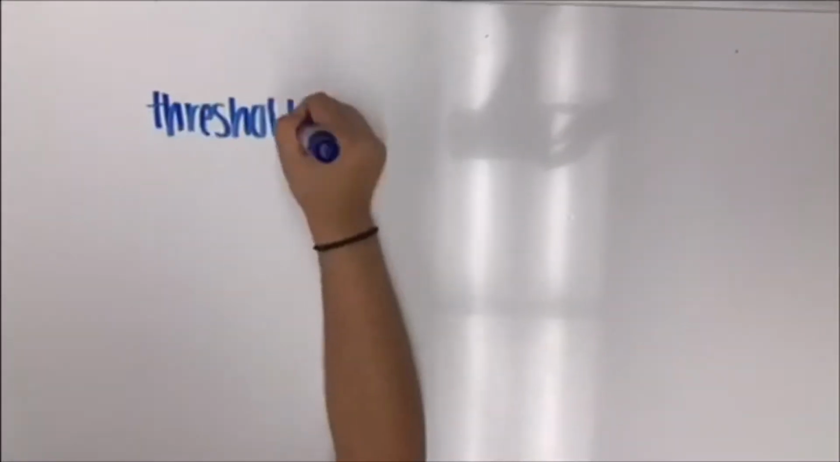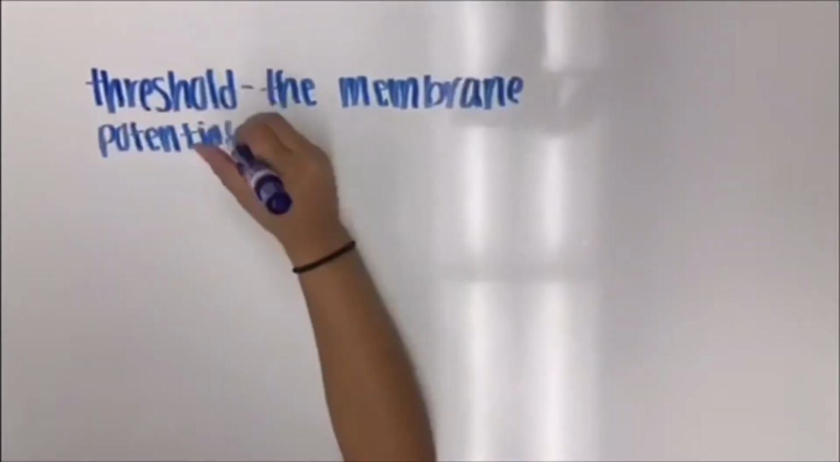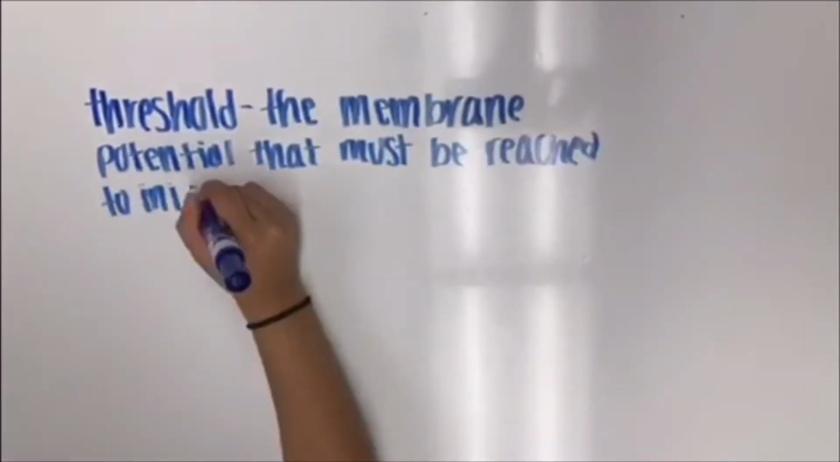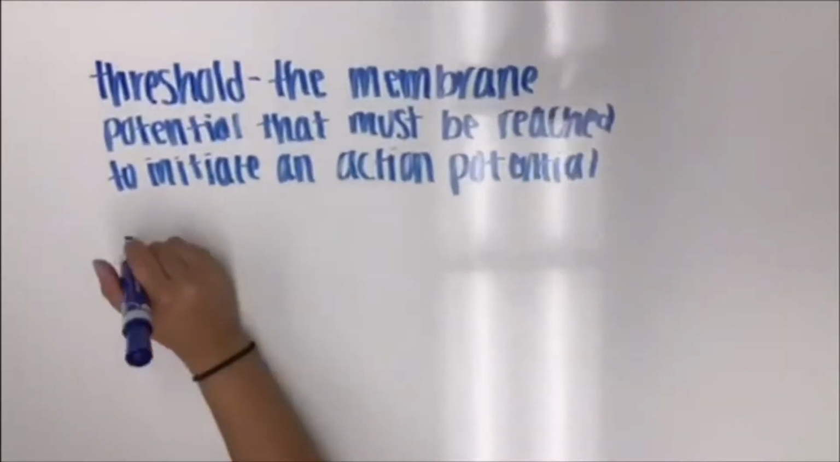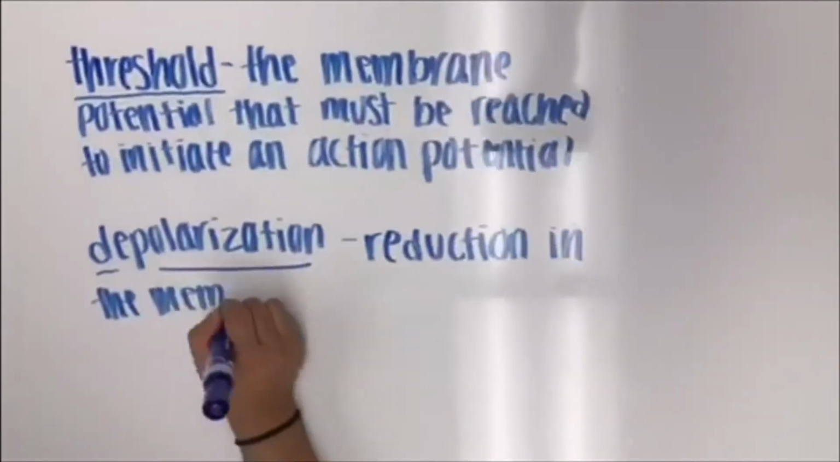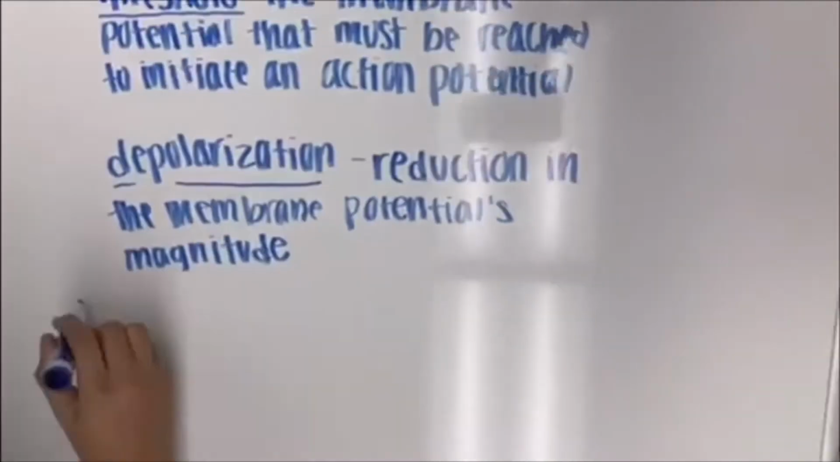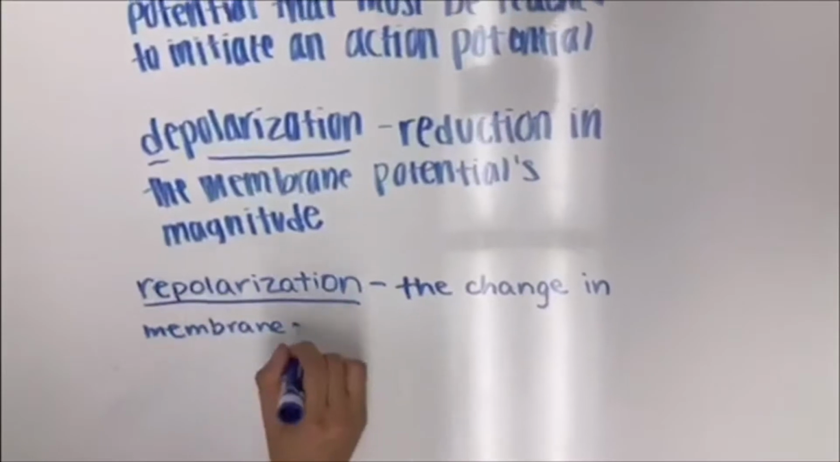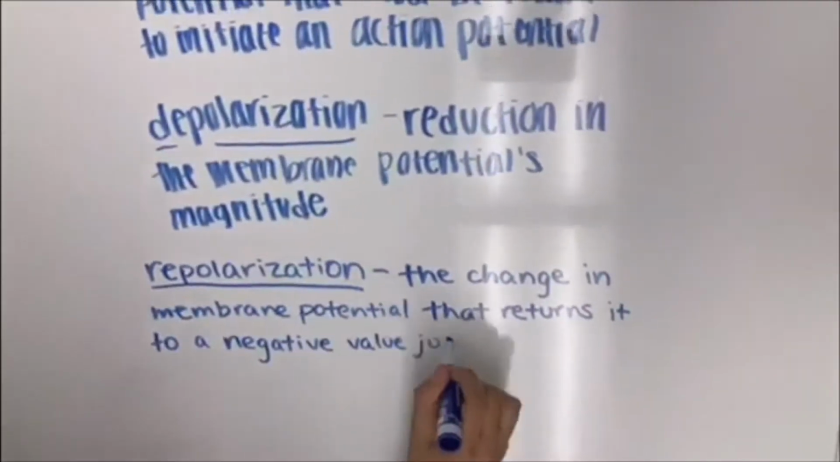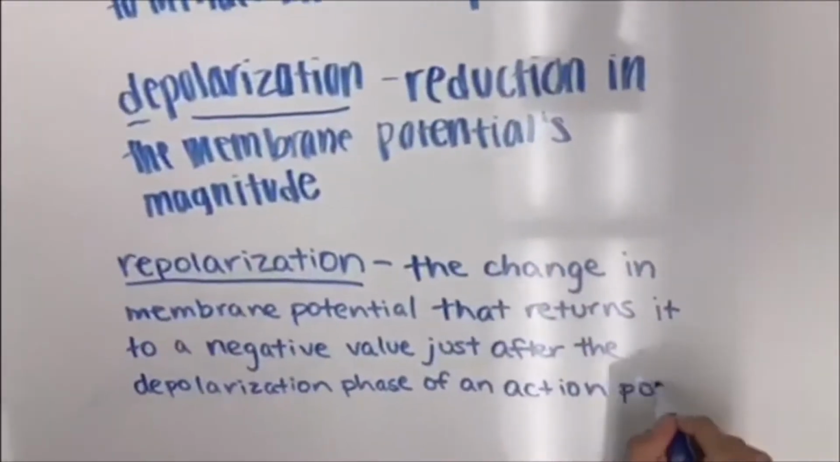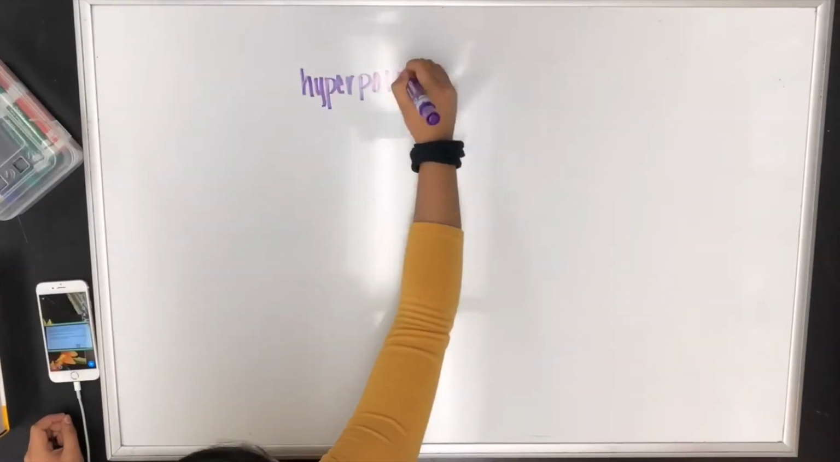Threshold is the membrane potential that must be reached to initiate an action potential. Depolarization is the reduction in the membrane's potential magnitude. Repolarization is the change in membrane potential that returns it to a negative value just after depolarization has changed the membrane potential to a positive value.